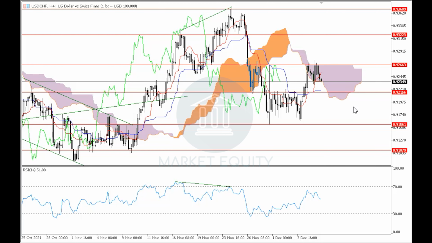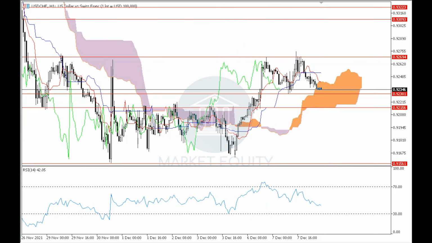Let's begin with the US dollar versus the Swiss franc, where in the previous videos we said that the pair is moving in a downtrend in the 4-hour time frame, and in the 1-hour time frame we can see that it has started an uptrend after previously forming a sideways movement and breaking upwards to level 0.9215, where it continued to reach around level 0.9270, which resembles a horizontal resistance level for the pair in the 1-hour time frame, and after failing to break upwards through it, the pair continued to rebound downwards off of it to correct,